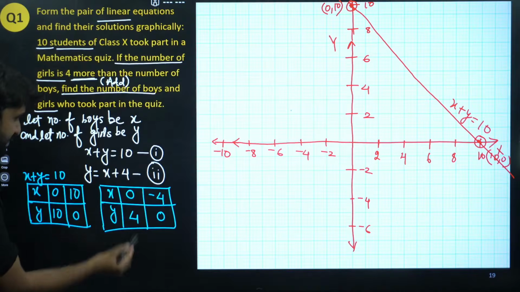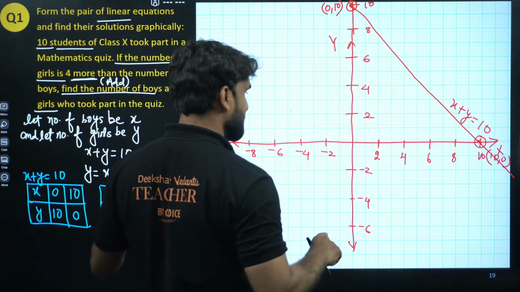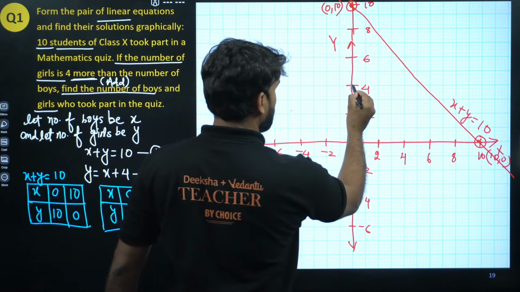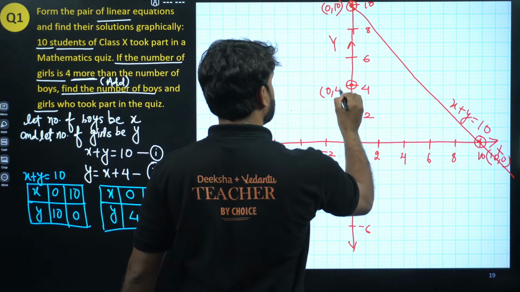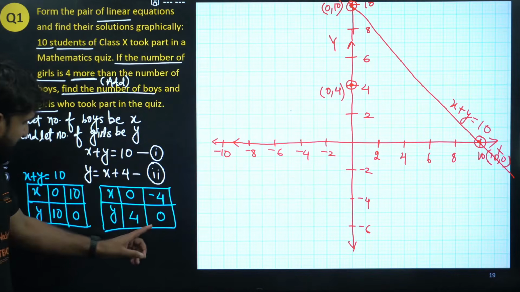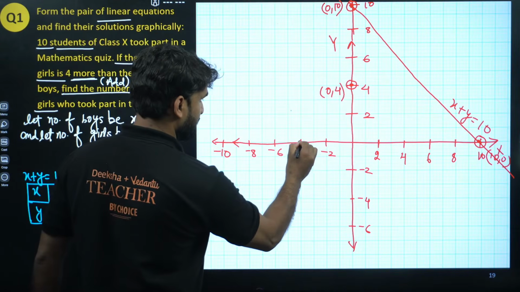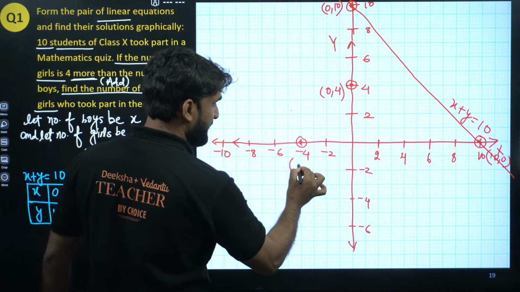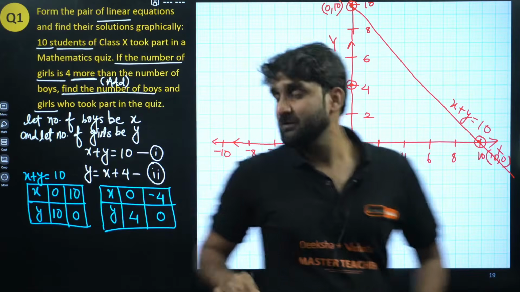Now draw the line for this. The second linear equation. When x is 0, y is 4. This is the point here. Now, when y is 0, x is -4. So this is the point. So this will be -4, 0. Now join both the points.